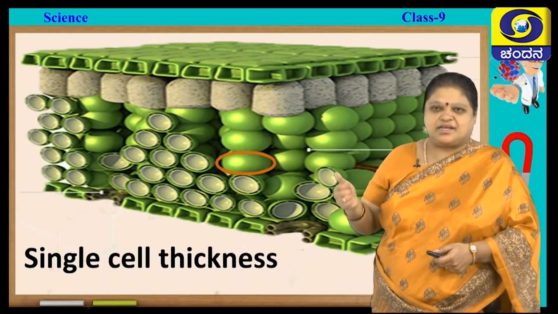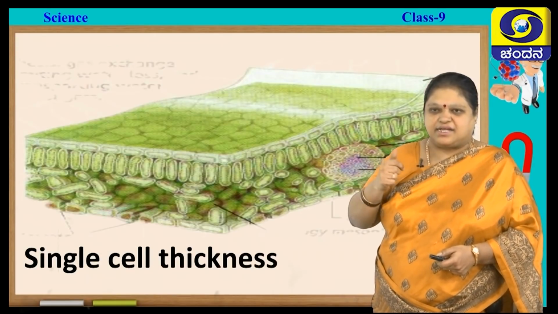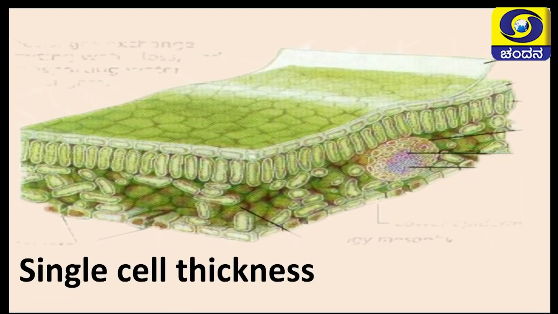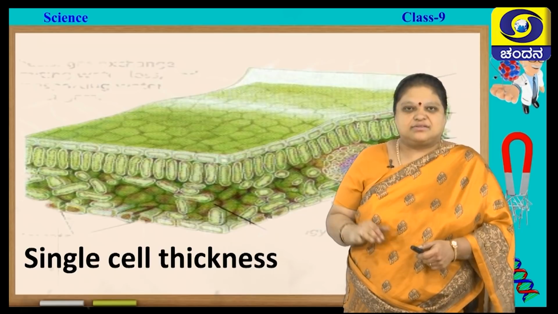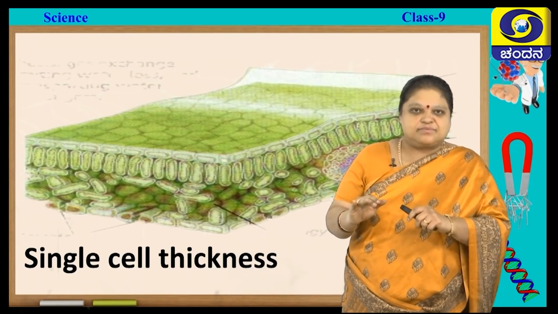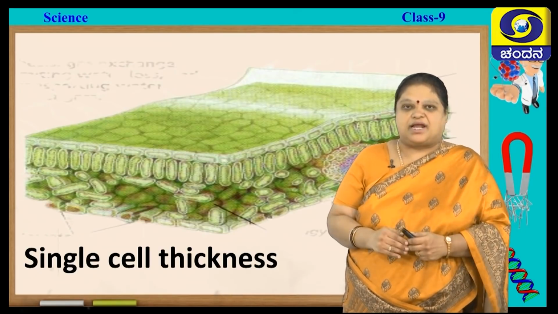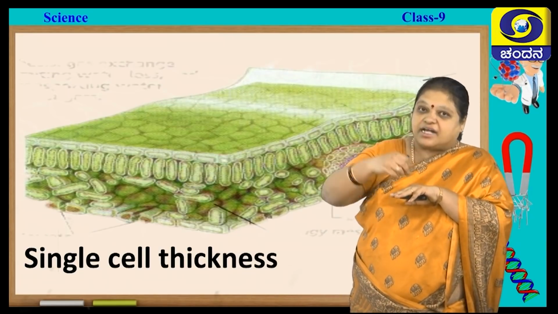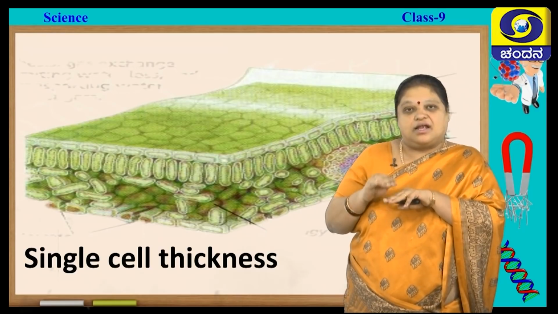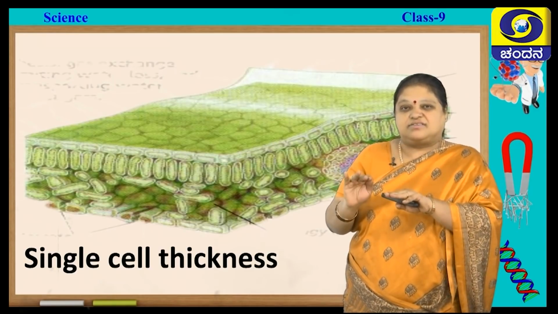So, you can see here the uppermost layer is a waxy coating-like structure called cuticle. Cuticle is made up of a chemical called cutin. It acts as a waterproof layer. If it is a terrestrial plant, because of its shiny surface, it reflects the light and conserves the water.